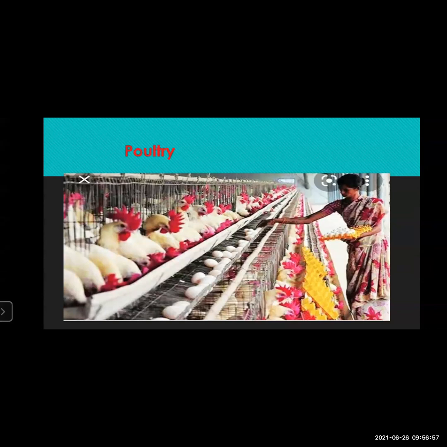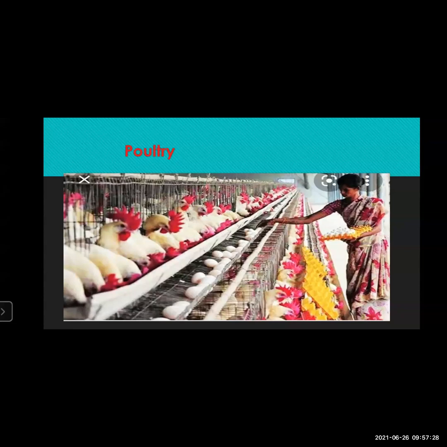So here, what is the use of this? You can get eggs out of it, or you can sell the bird which is used for eating purposes. So for both things, this poultry farming can be done. Running poultry on a commercial basis requires a lot of care. You actually need a study to run this poultry farming. At the small level, keeping 2 or 3 hens is a very easy thing.